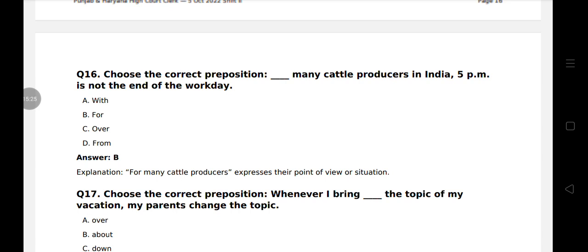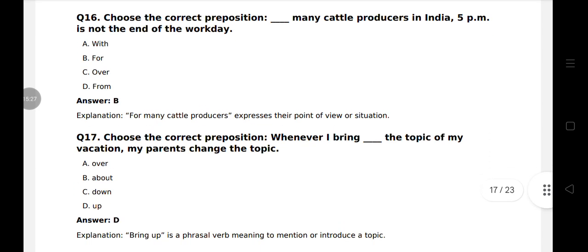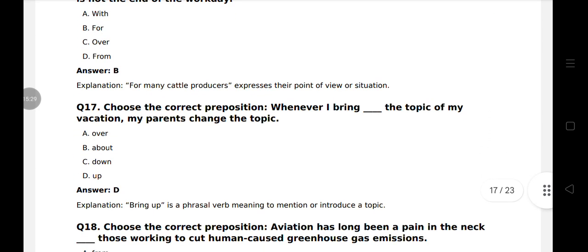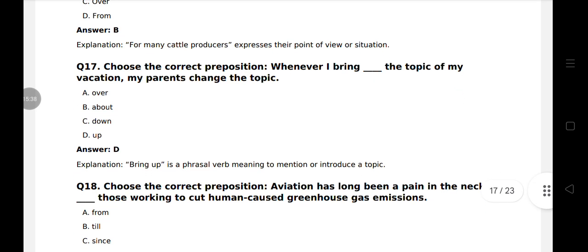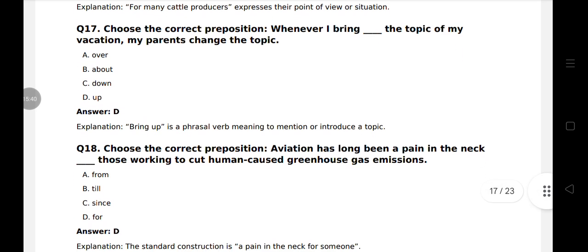For many cattle producers in India. Question 17. Whenever I bring up the topic of my vacation. Whenever I bring up is a phrasal verb meaning to mention or introduce a topic.